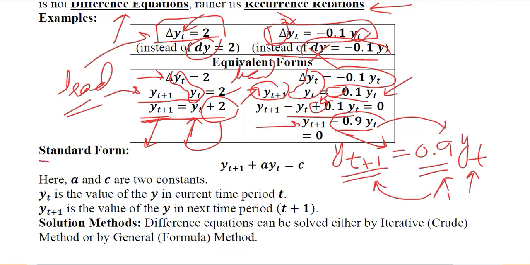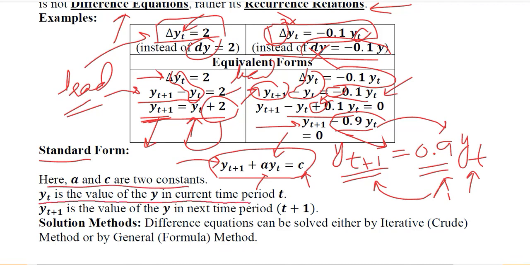Now when we talk about the standard form, this is a standard form of the difference equation. It has the next time period's value, current time period's value, its coefficient a, and the constant c. Here the same things are explained. What is yt? The value of y variable in current time period. Yt plus 1, the value of y in next time period.